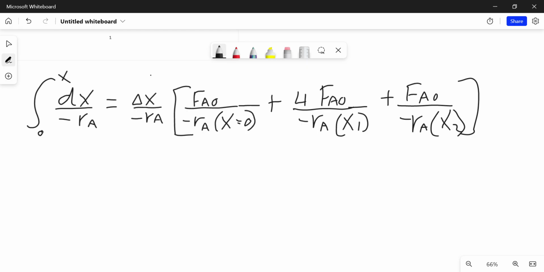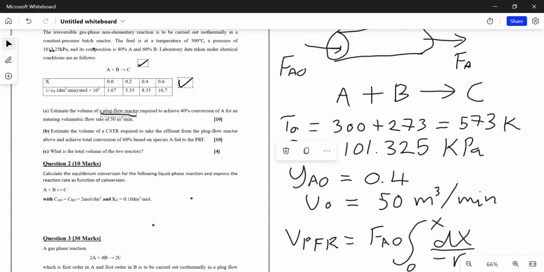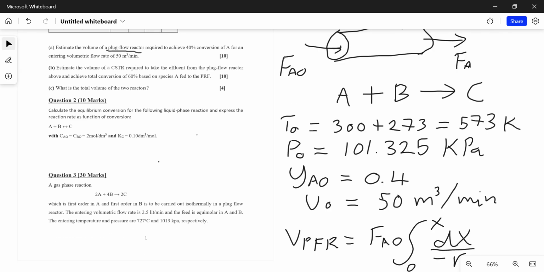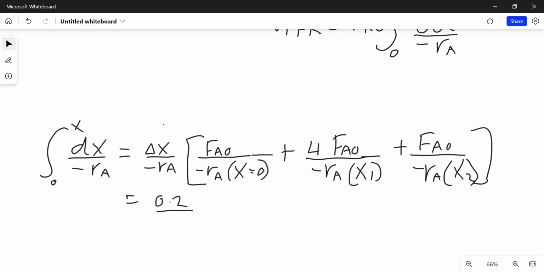Now we put in the values. So we've got the values here. The interval is 0.2. Now 0.2 is the interval between the given values of conversion. If you check, this is what we're talking about. So this is 0, 0.2, 0.4, and there you've got another value there as well. So the intervals that are given are very, very important as well. Okay, so now let's proceed with the question.